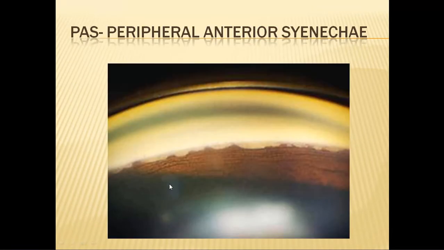Now look at this. This is a picture of peripheral anterior synechiae. So this is the gonioscopic picture of one part of the angle. If you see here and there, you are able to see the angle that is open. But in most places, your iris has come forward and it has formed adhesions to the trabecular meshwork, and hence there is a synechial closure of the angle. Such an angle you cannot open by any manipulation because there are adhesions.